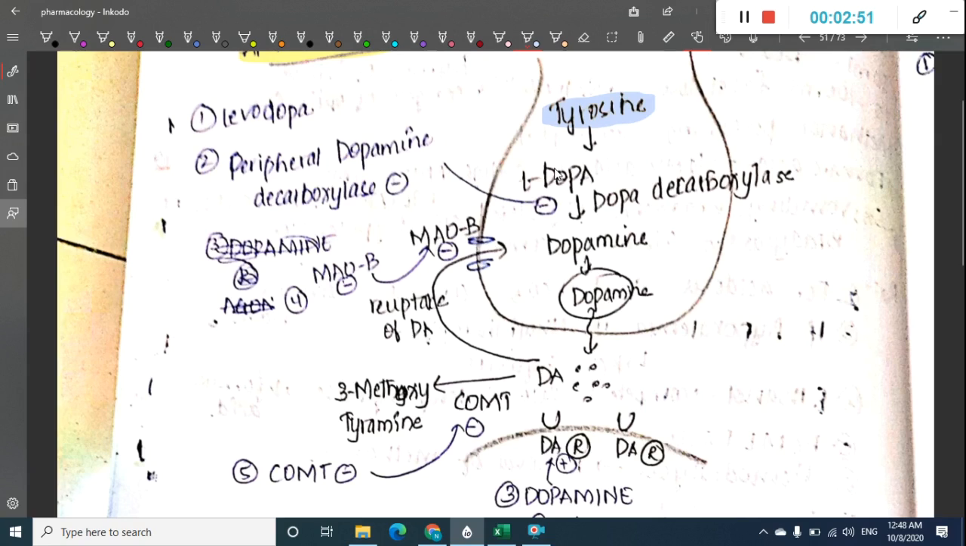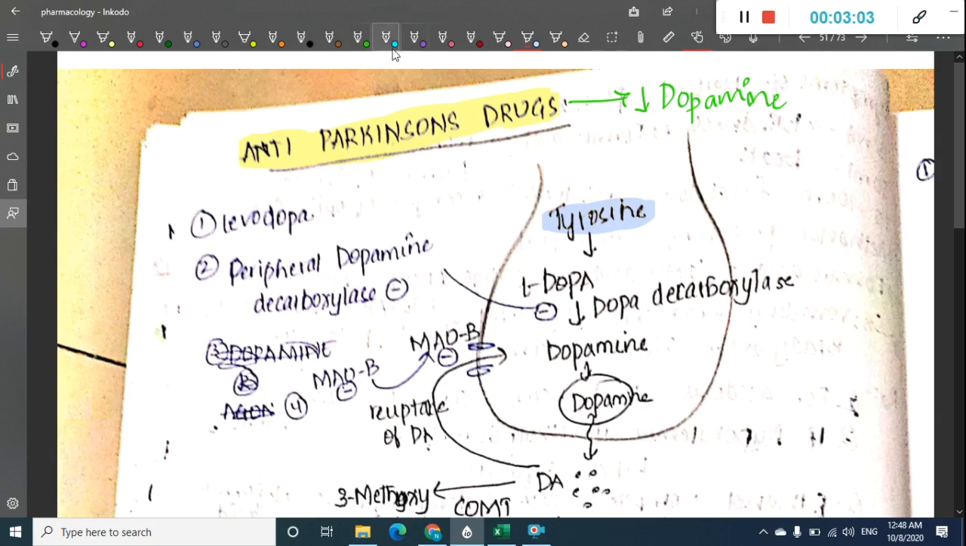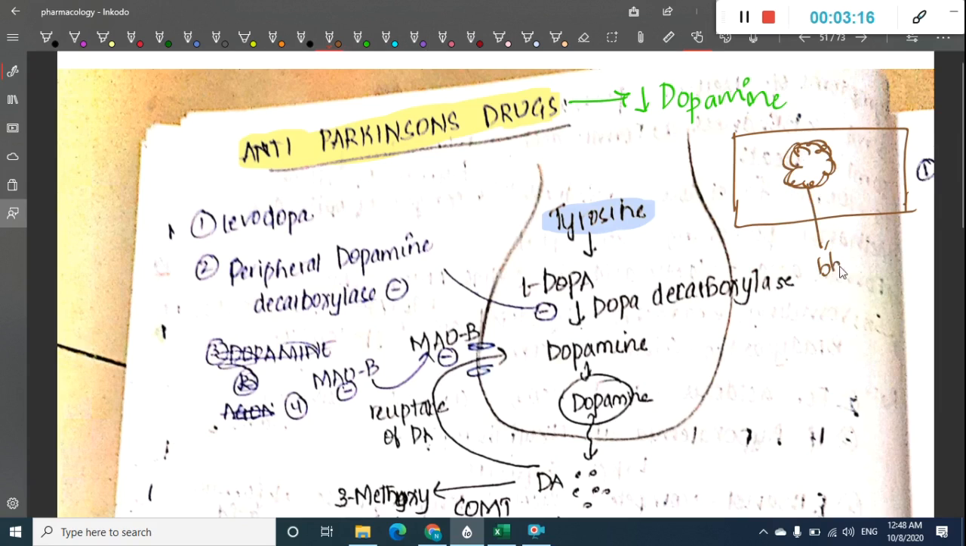Second, peripheral dopa decarboxylase inhibitors. These inhibit the conversion of dopa to dopamine in the peripheral cells. What do peripheral and central mean? If this is the whole body, we have mainly the brain and the spinal cord. Here there is the blood brain barrier. This is the brain, and this is the rest of the body.